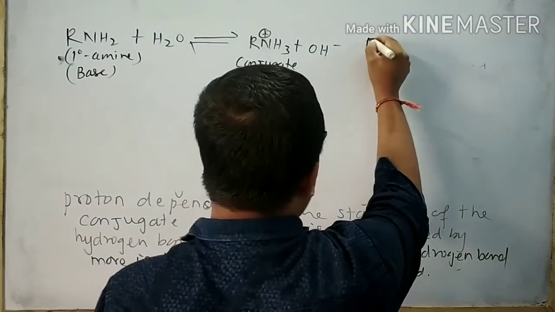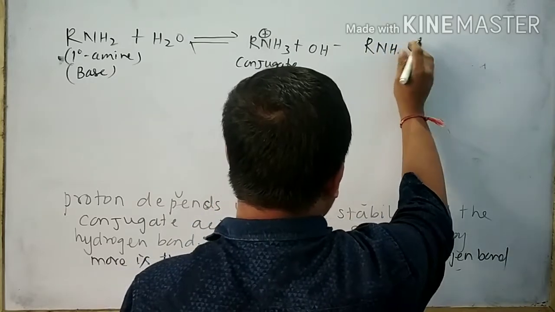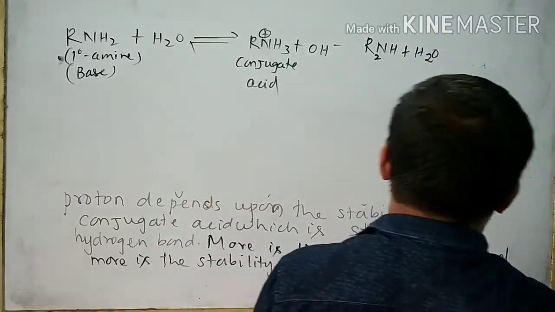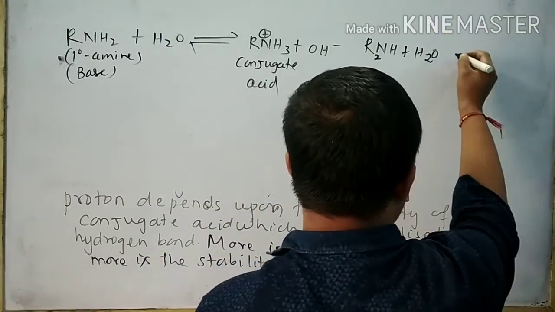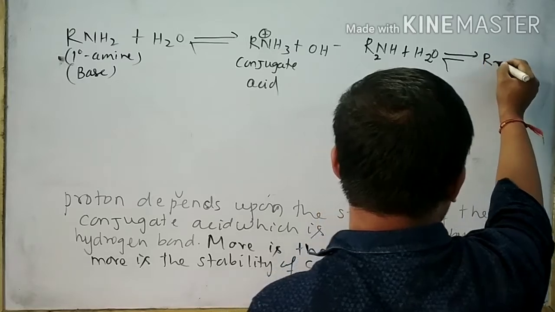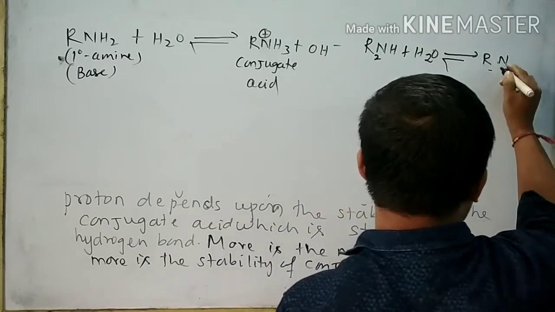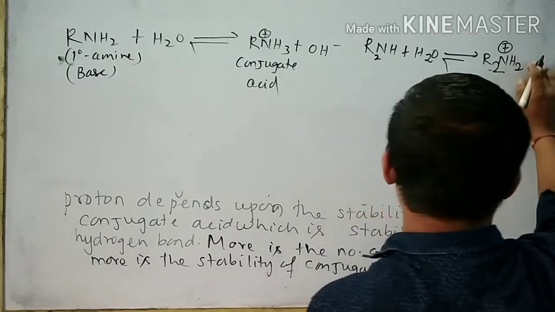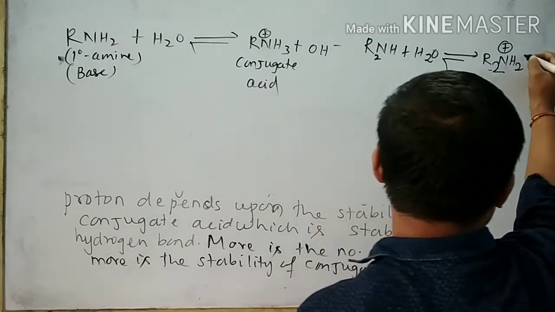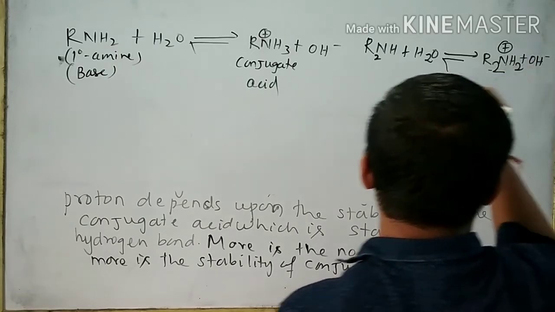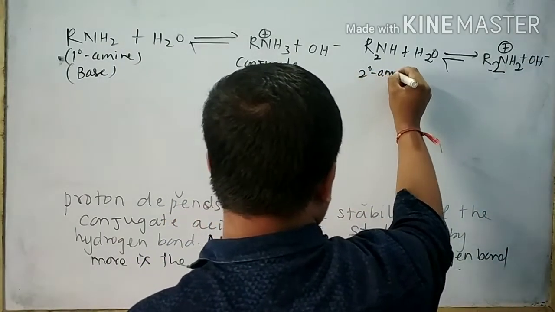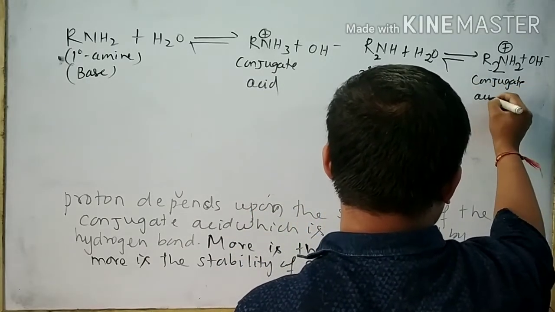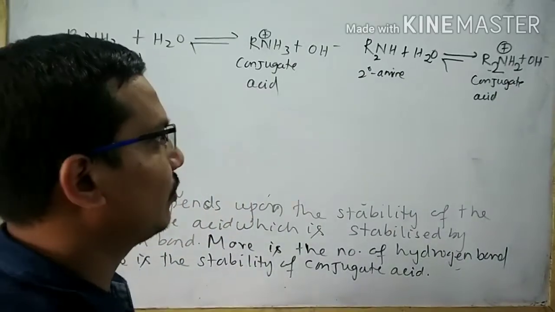Similarly, when secondary amine is subjected to reaction with water, then it gives secondary protonated amine. This is your 2 degree amine and this is your conjugate acid of this 2 degree amine.